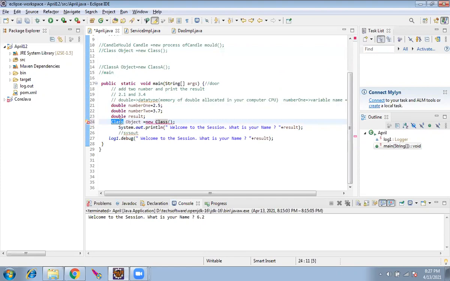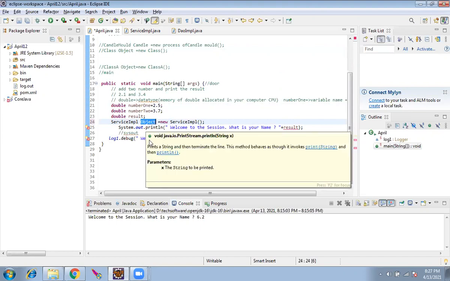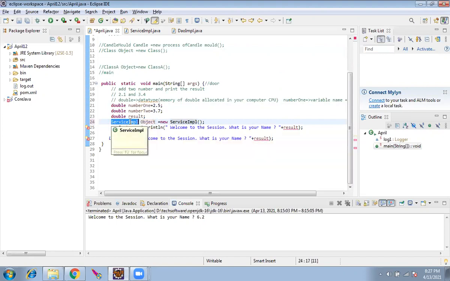The class which has to be called, object equal to new of that class. It is always better to follow a naming convention. The naming convention of an object should be the class name followed by capital OBJ, which is object, and the first letter should be small. This is a standard naming convention.